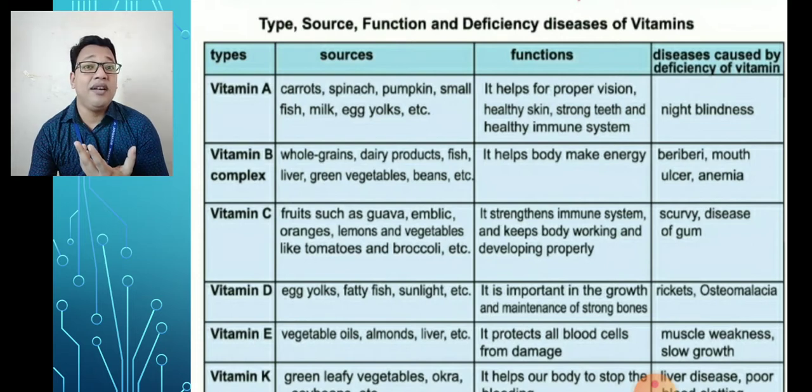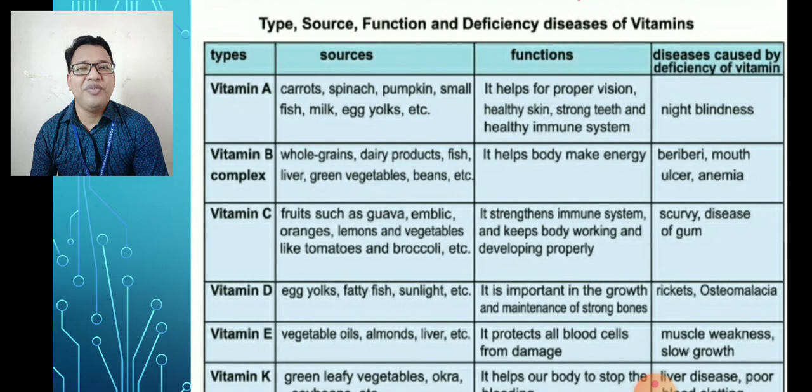Now we will learn the function. What is the function of vitamin A? It helps for proper vision, healthy skin, strong teeth and a healthy immune system. So if we get vitamin A properly, then it keeps our eyes healthy. That means eyesight will be very powerful, and then strong teeth and a healthy immune system. Now the disease caused by the deficiency of vitamin A is only one disease, and that is night blindness.